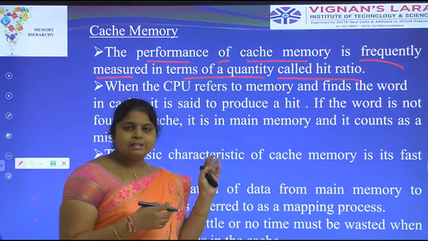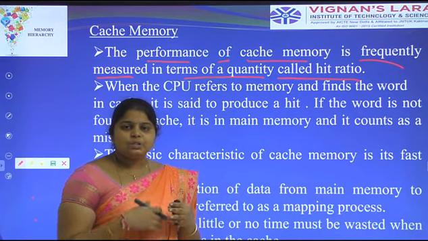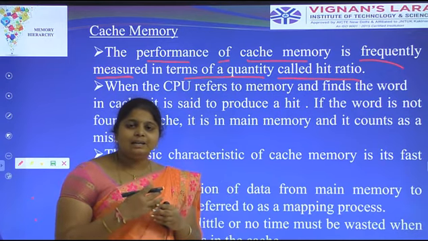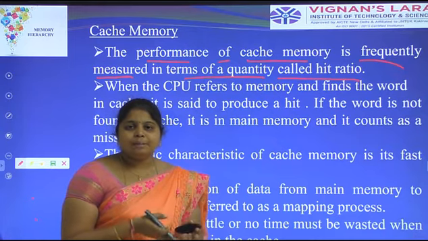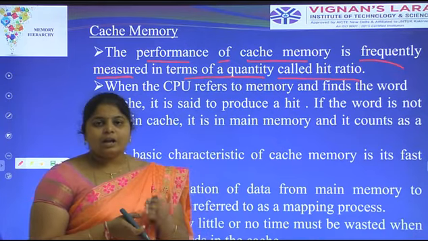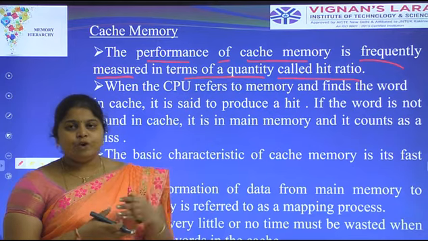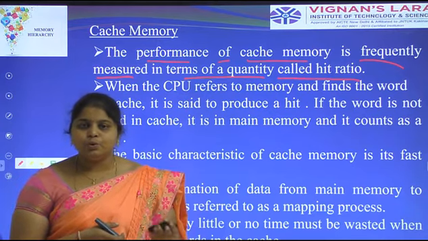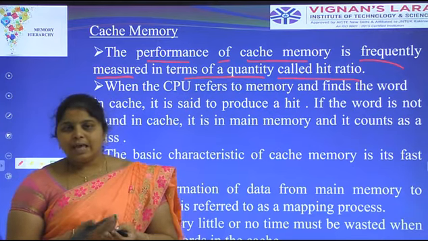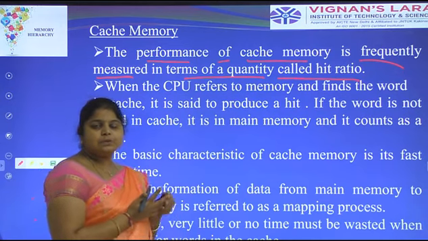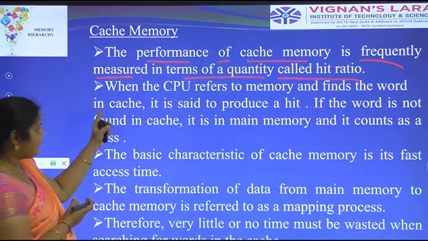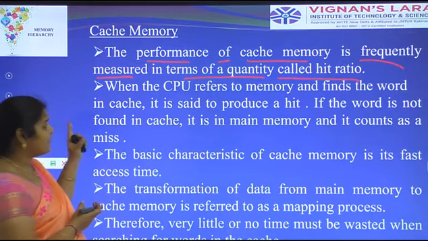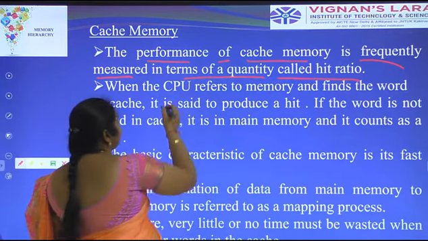The cache memory is also like that. It can be used frequently. Similarly, a function is used for reusability purposes. We have to use the function. Like that, cache memory is also used for frequent purposes. The performance of cache memory is frequently measured in terms of the quantity called hit ratio.